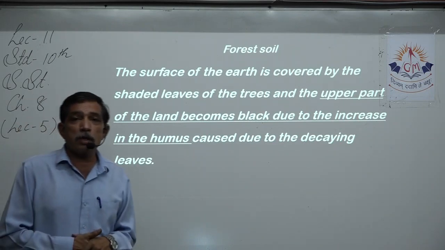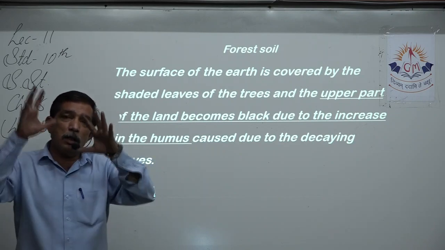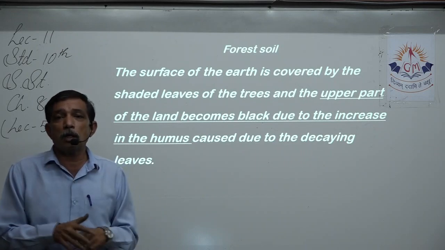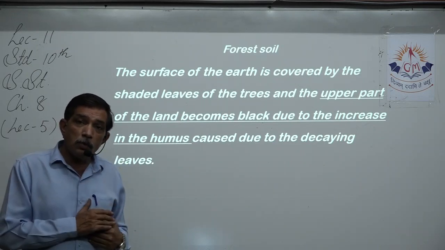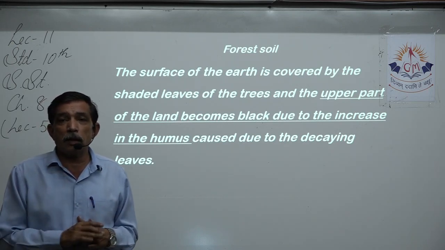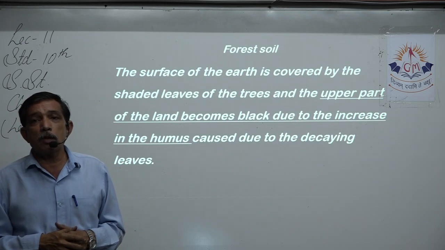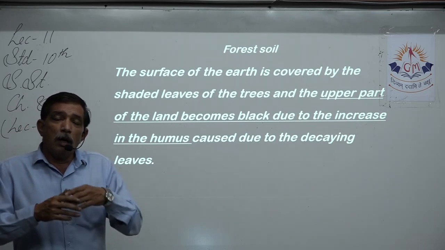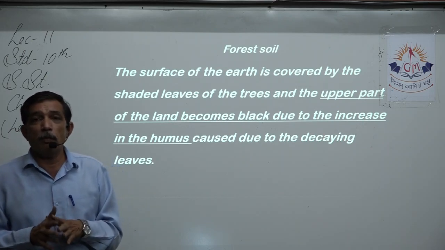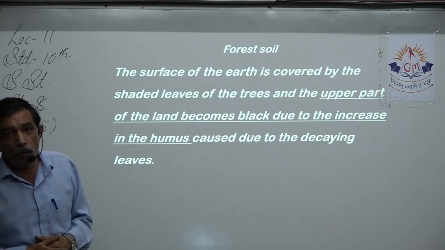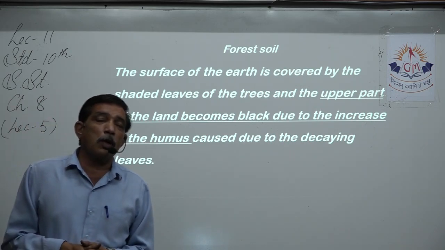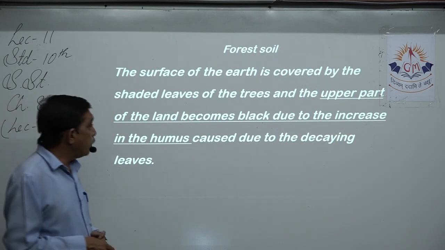As we discussed, in forest soil also, the leaves and twigs and all the trees' fruits, etc., keep on falling on the ground. In mountain soil, because of the slant and slope, it becomes very difficult for the humus to gather. But if you go above 3000 meters, then a little bit flat area is available, so the humus gets time to develop. But again, you can't have any crop over there at the altitude of 3000 meters, because still it's a mountain, it's quite cold and becomes difficult for the growth of many crops.